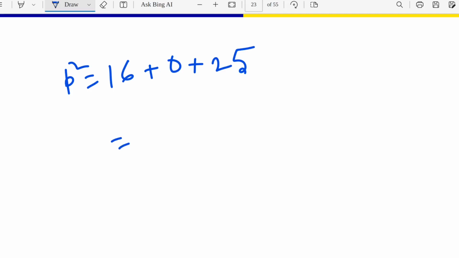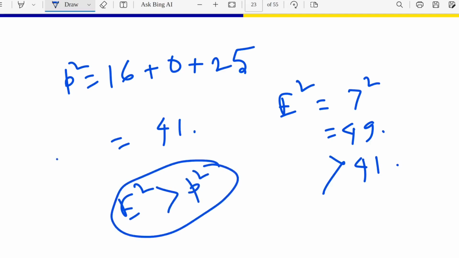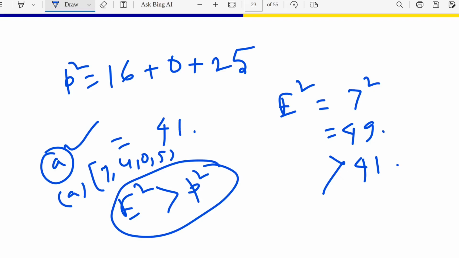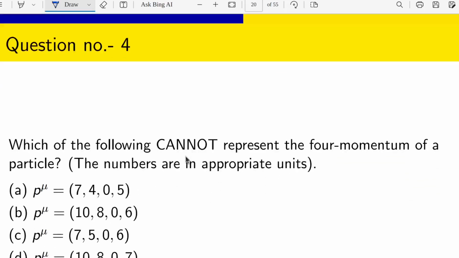So what will be the value? 1, 3, 4. Previously E square was 7 square, that means 49, which is obviously greater than 41. That means E square is greater than P square. So from the first option, in that combination 7, 4, 0, 5, we can have the condition that E square is greater than P square. So this option will be correct.